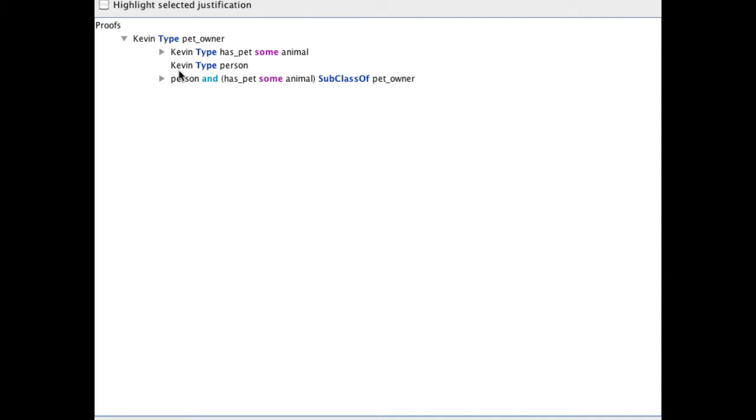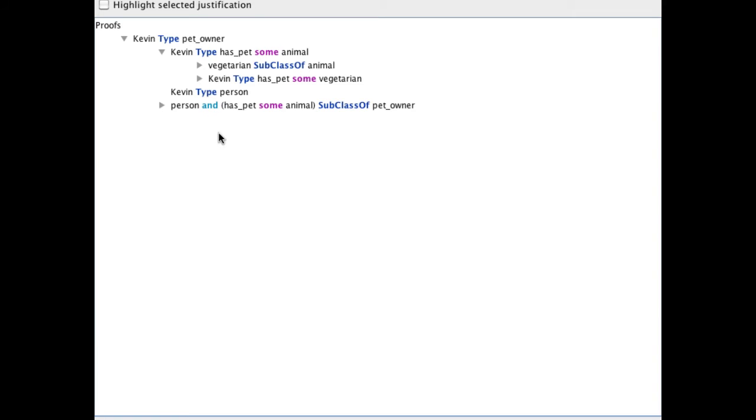So here we see Kevin type person, and this was an axiom in our original justification. So we have the lemma here, Kevin type has pet some animal, and Kevin type person, and together these entail that Kevin is a pet owner, because anything that's a person and has a pet that's some animal is a pet owner. So why is Kevin type has pet some animal a lemma? Why is this the case? Why is this holding in our justification?